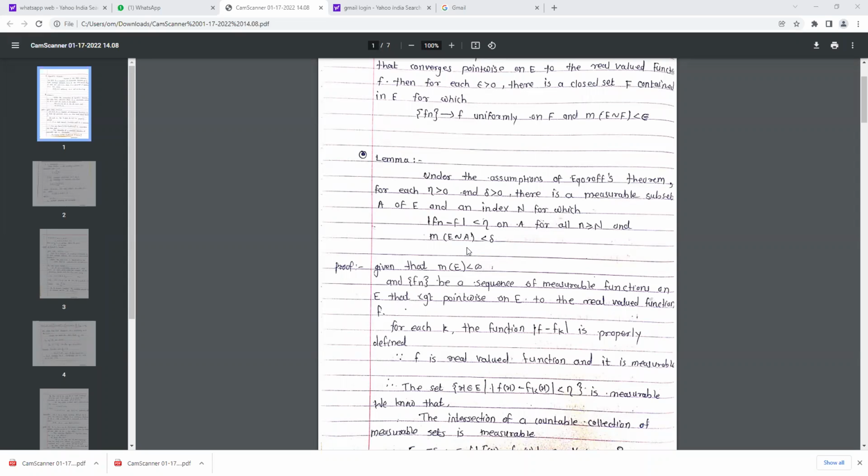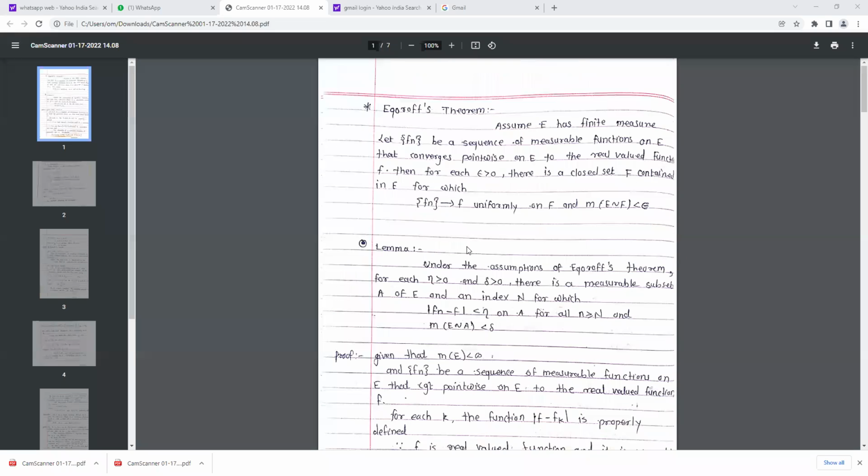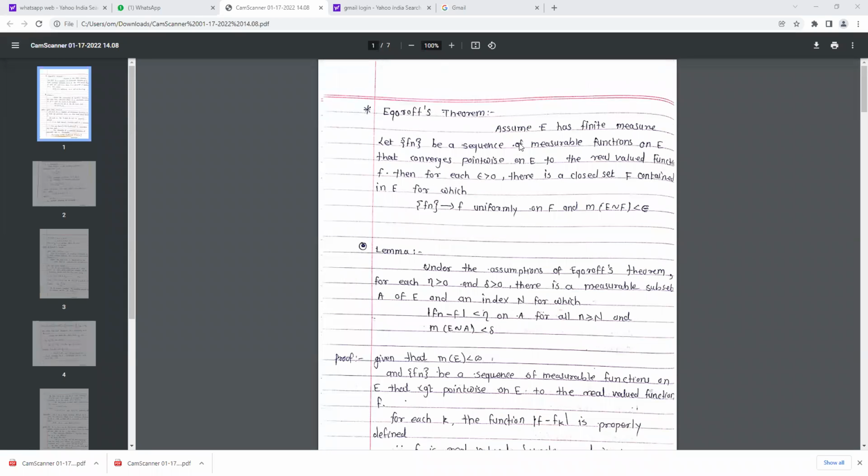That means under the assumption of Egoroff's theorem, what are the given conditions? Consider all those conditions. First, E is a set which has finite measure, and second, Fn is a sequence of measurable functions on E that converges pointwise on E to the real valued function f. These are the conditions which we have to consider.